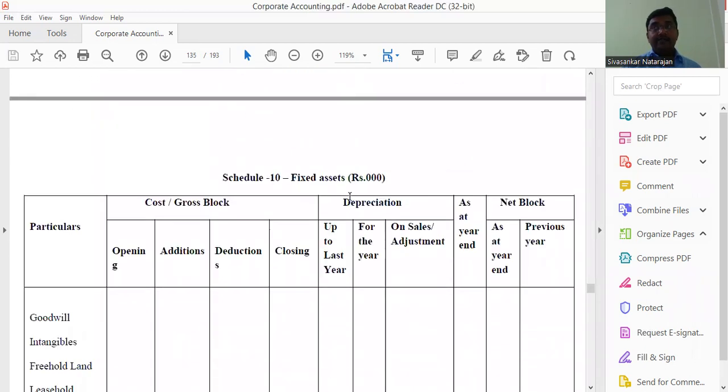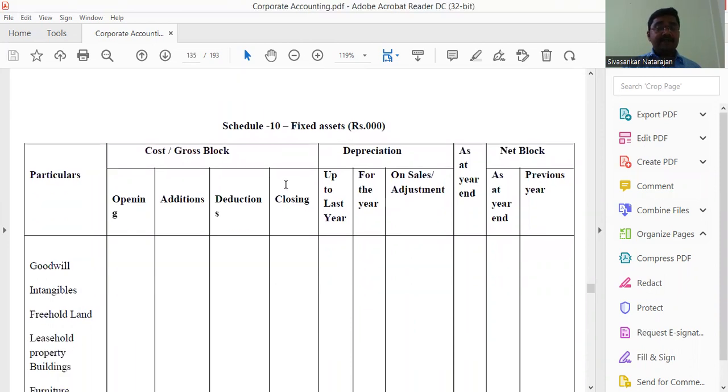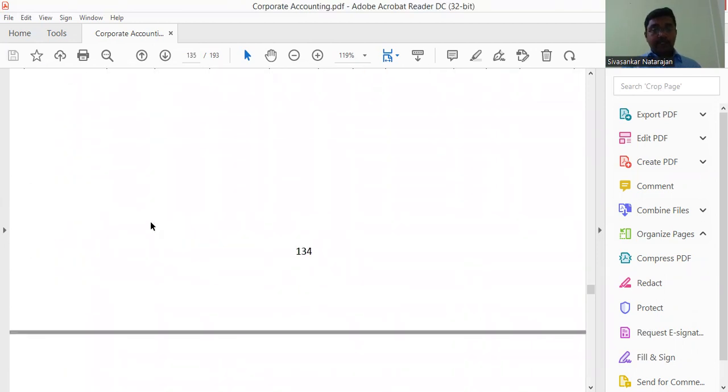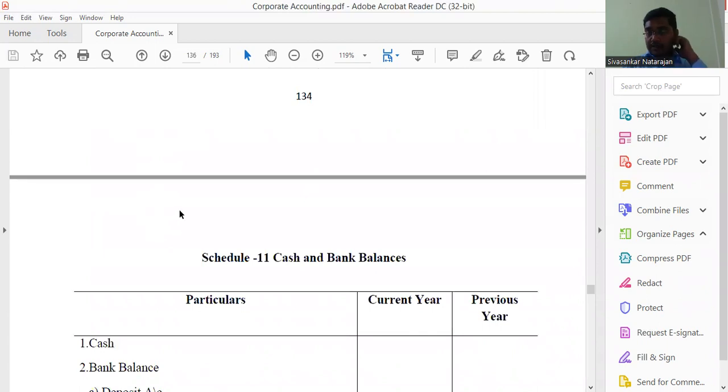Then the next one is Schedule 10, fixed assets. First you have to write goodwill as an intangible. Then tangible assets like freehold land, leasehold property, buildings, furniture. The initial value is named the gross block, which is the value before deducting the depreciation. From the gross block we deduct the depreciation, and after deducting it we get the final amount as net block. Okay, then the final amount only is taken into the balance sheet.